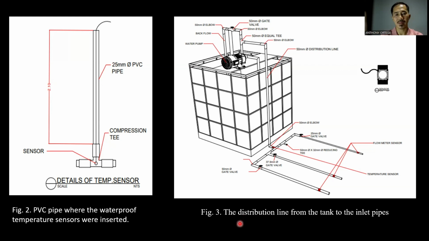Part of the experimental setup is the distribution line from the tank to the inlet pipes. As you can see in figure 3, a 2 horsepower centrifugal pump was installed to circulate water through the pipes. The distribution line was fabricated using the HDPE pipes, T's, elbows, and gate valves. Flow meters were installed to measure water flow, and of course, leakage testing was conducted and all components were insulated.